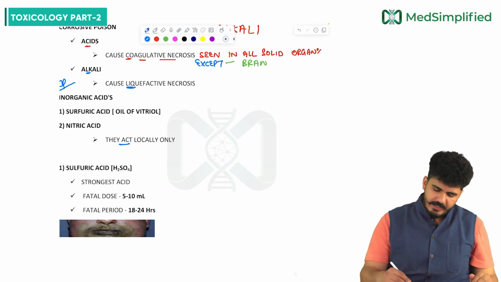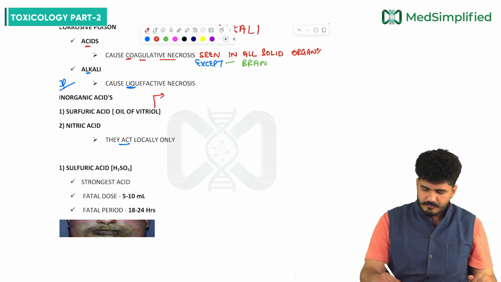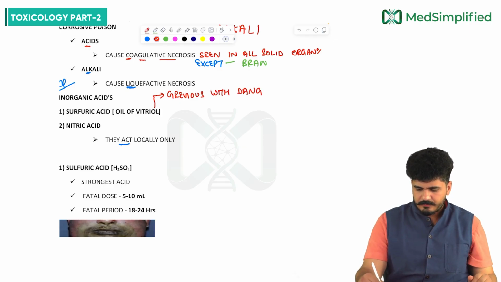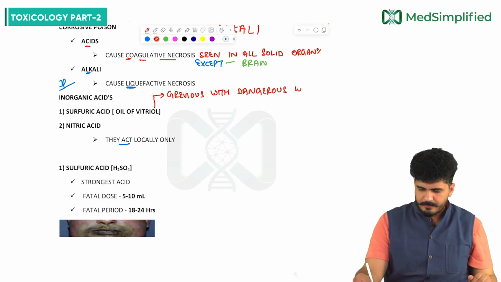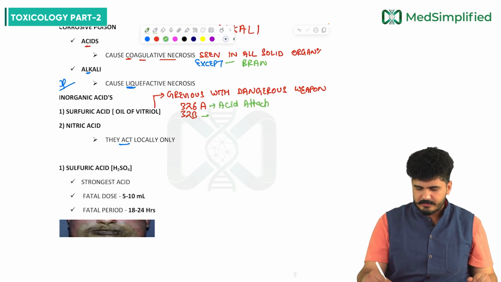Acid attack. And for acid attack, we have learned the IPC, that is grievous hurt with dangerous weapon, 326A, 326B. A stands for acid attack and B stands for acid attack attempt.